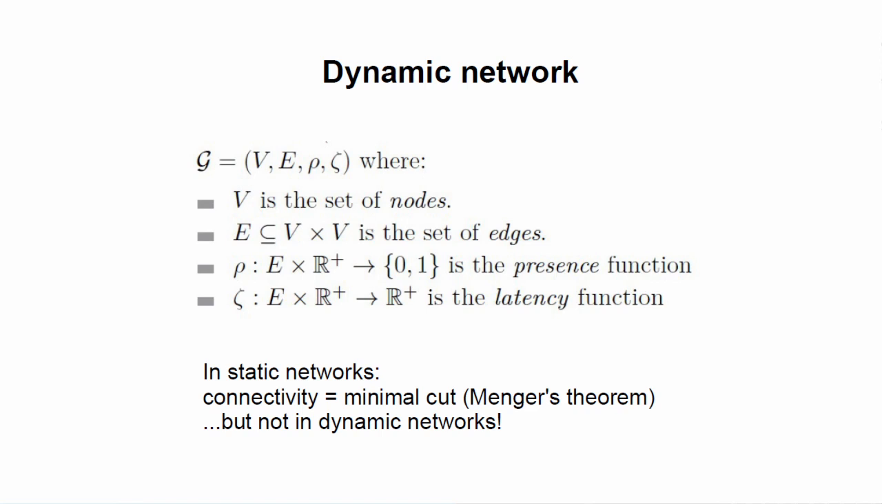But in dynamic networks, this is not true anymore. So you can have examples of dynamic networks where the minimal cut is not equal to the connectivity. So to generalize the result to dynamic networks, a solution was to reformulate everything in terms of minimal cut. So more precisely, in terms of dynamic minimal cut, that is, the minimal number of nodes you need to remove to cut all dynamic paths between any two nodes.